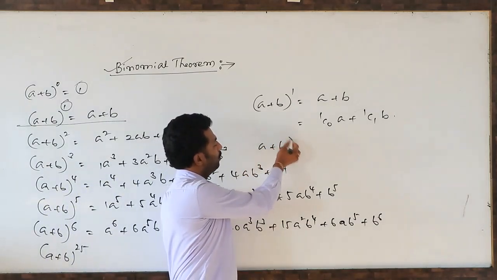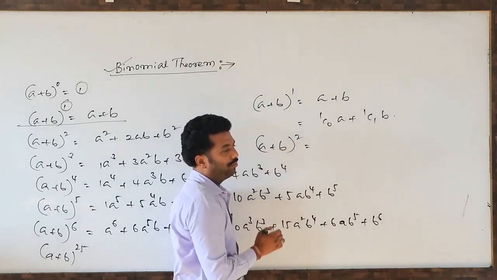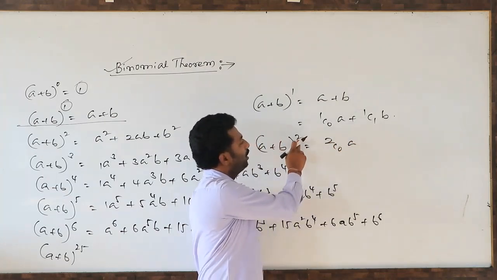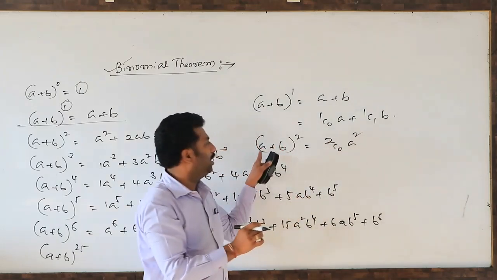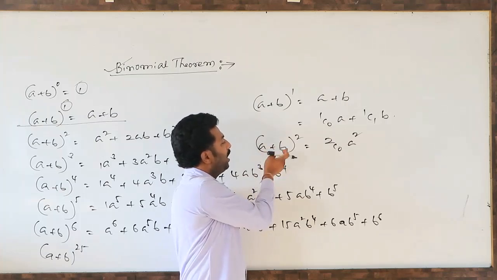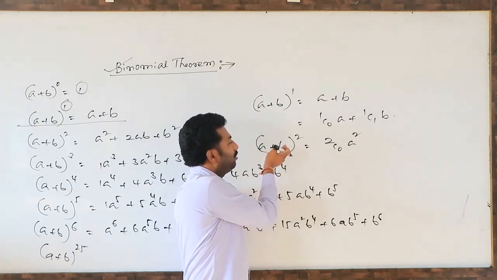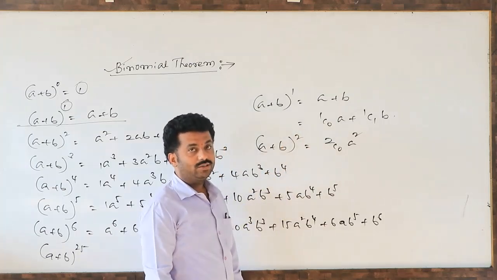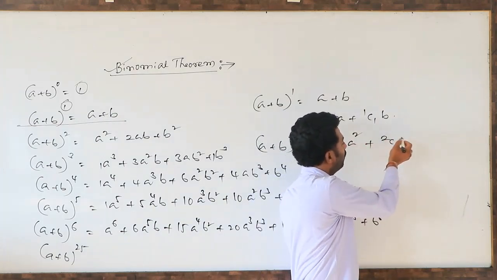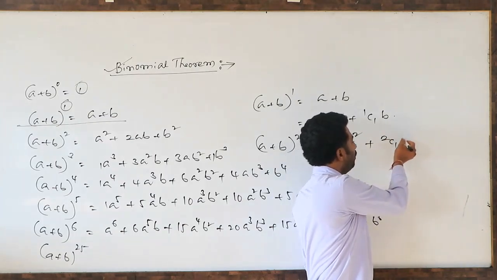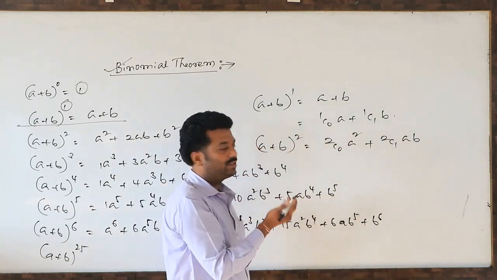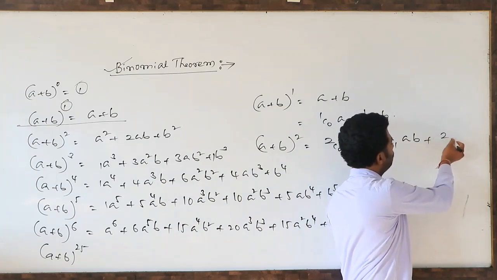Similarly, suppose you want (a + b)^2. How to write it here? The n value is 2, so 2C0. What is the exponent here? It is 2, meaning the first real number has the highest power, 2. Then the first number's power gradually decreases, and at the same time the second number's power gradually increases by 1. Next, after 2C0, what will come? 2C1. So the power of a is reduced by 1, and the second number increases, that is ab, plus 2C2.